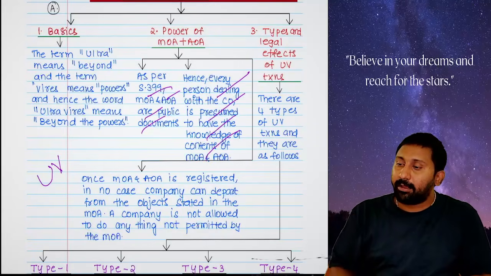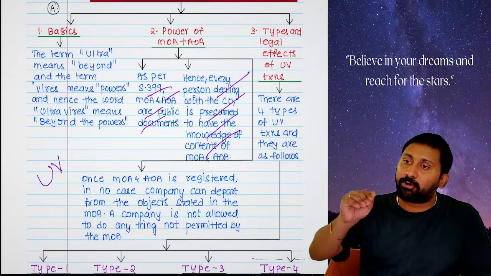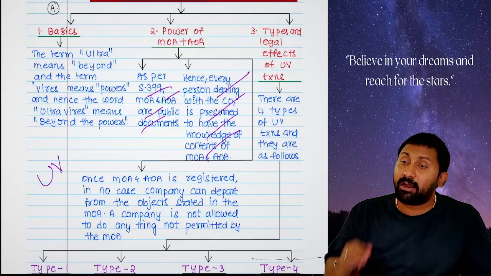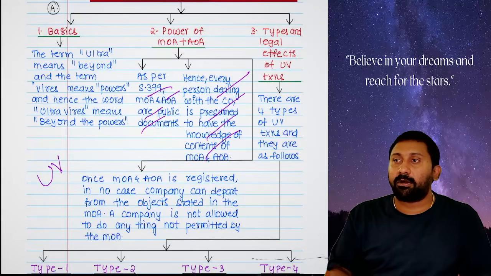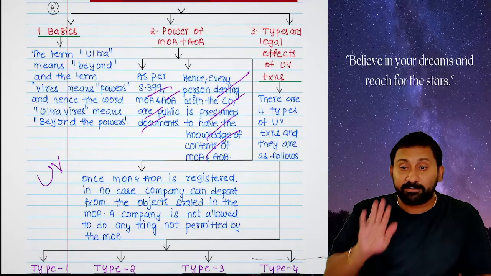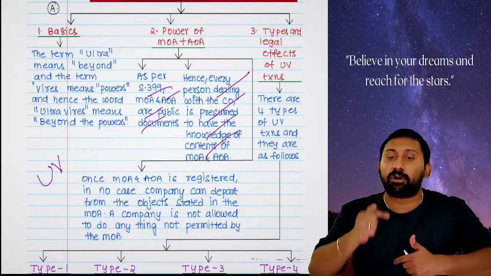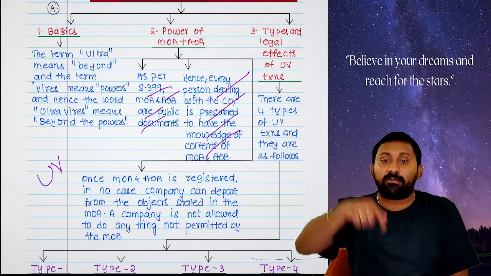For example, the company has to take a loan up to 1000 crores, the board can borrow by themselves. Beyond 1000, go to the shareholders, I said. First you have taken a loan beyond 1000 and then you came to the shareholders. Here shareholders' permission is taken but the sequence is not proper. So the act done is valid, the way in which you have done it is not valid.